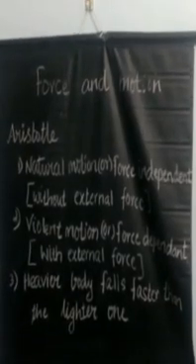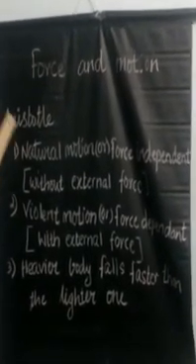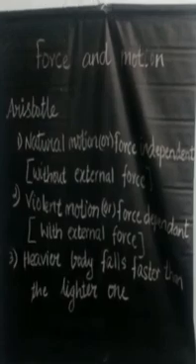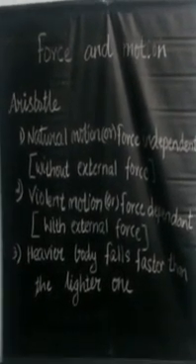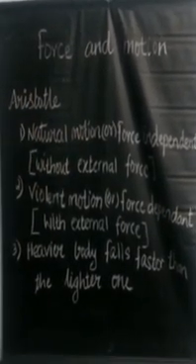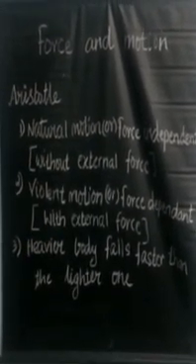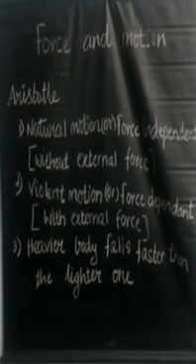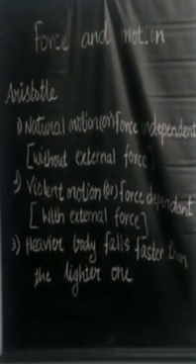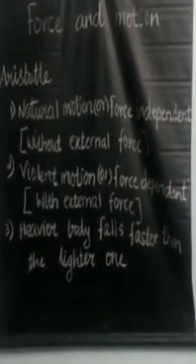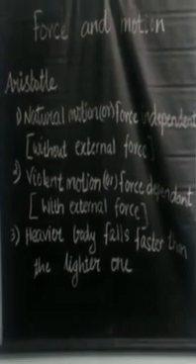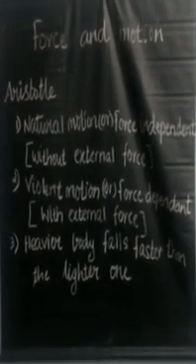First, let us see the statements given by Aristotle. According to him, the motion of physical bodies, whatever it may be, is of two types. One is natural motion and another one is violent motion. First, let us see the natural motion. The other name for natural motion is force independent. Natural motion is dependent on the nature of the object. For example, if we throw a ball, it falls down. The nature of the ball is falling down.